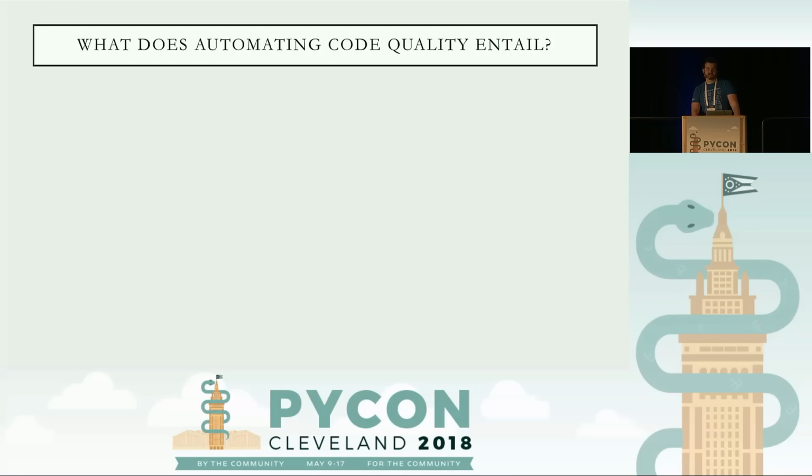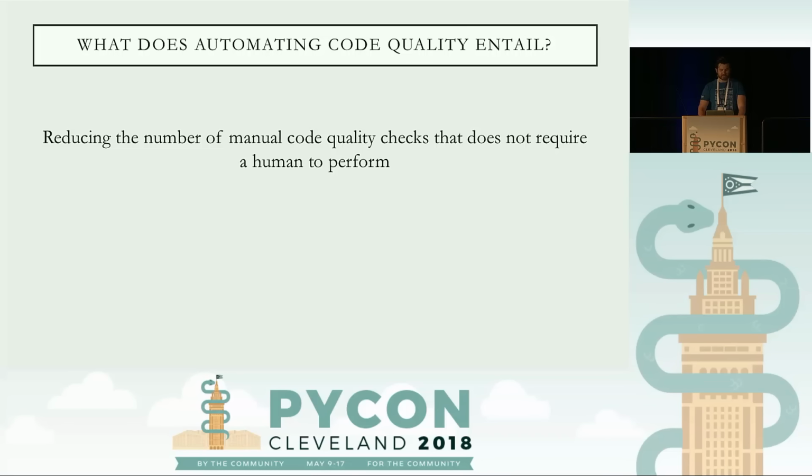So, when I talk about automating code quality, I'm not talking about removing the human completely from the code review process, but what I'm referring to is removing the number of manual steps that a human may be doing currently that they don't necessarily need to do, and instead offload those to the machine.